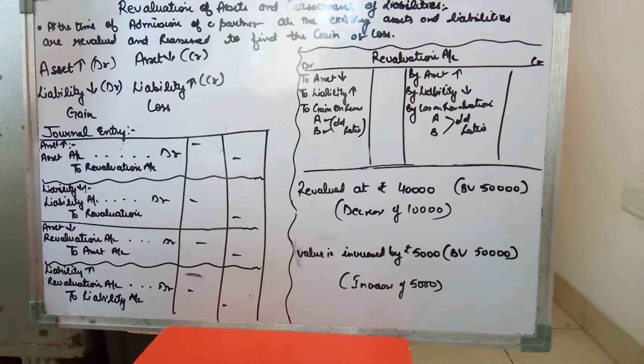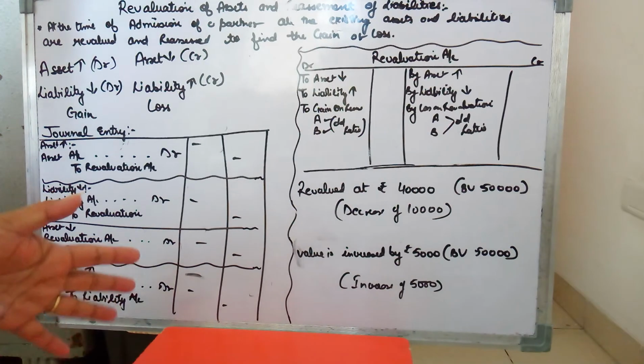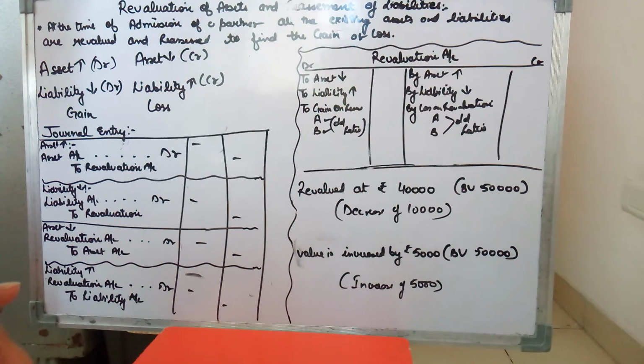And to whom does this value gain belong? It belongs to the old partners, not to the new partner, because this increase in value of the building is a past profit, a past gain. So on the date when we are admitting a new partner, on that day we revalue all our assets. We compare their book values and their market price.